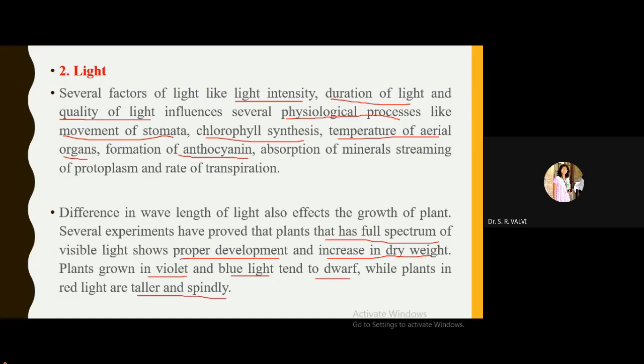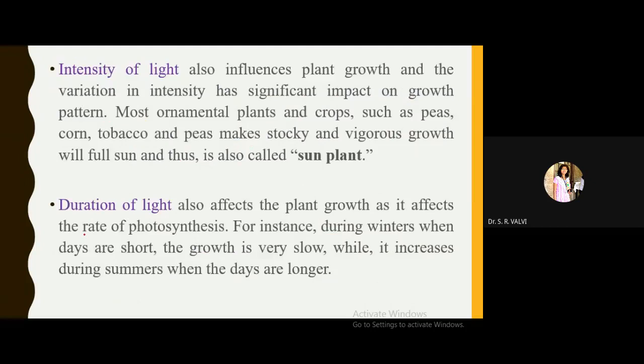So in violet and blue light, the plant has very less height, and we call it a dwarf condition, right? And in red light it becomes taller. Now, next point is intensity of light. See, intensity of light again has a very important role in the case of plants.